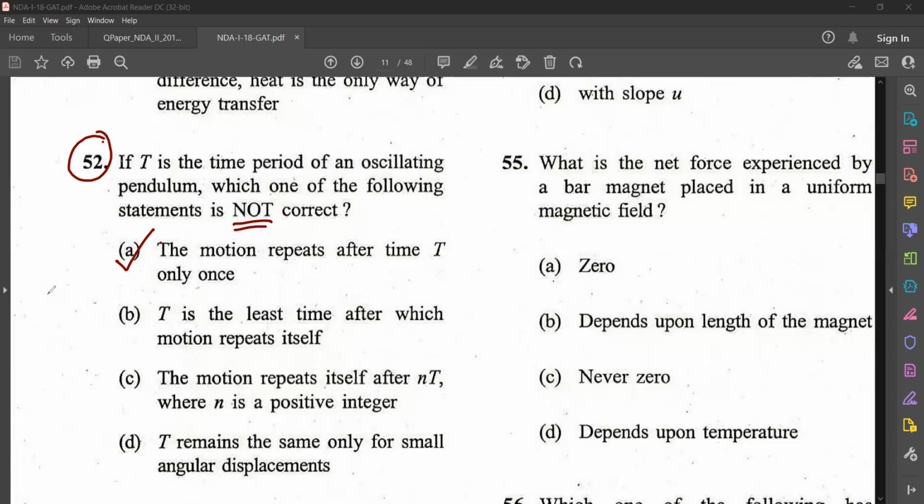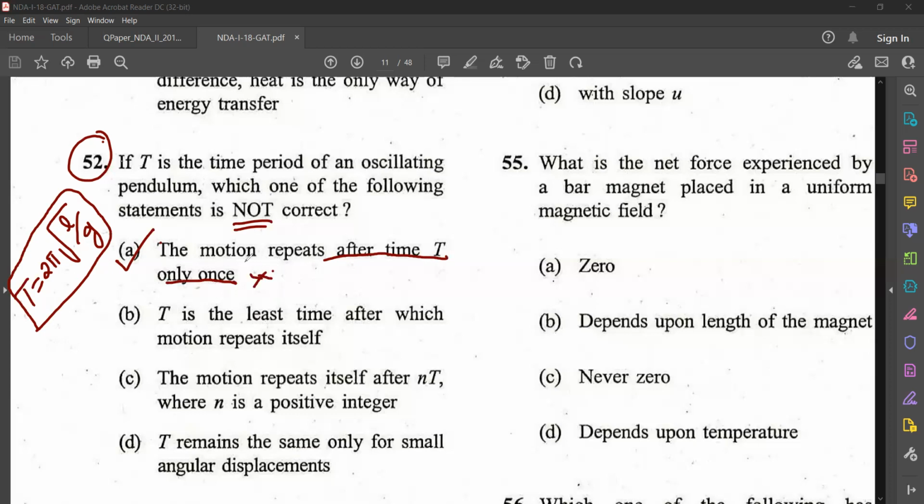So just going through the formula of time period of oscillating pendulum, time period T is equal to 2 pi root of L by g. That means time period depends on length. Okay, so if you don't know the equation for time period of simple pendulum, you can note down T is equal to 2 pi root of L by g. So motion repeats after time T only once. Is that correct? No, it is not correct, isn't it? It is an incorrect statement.